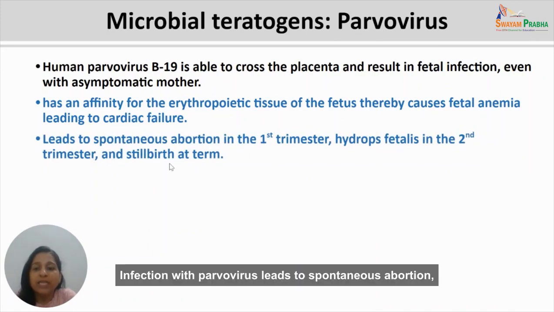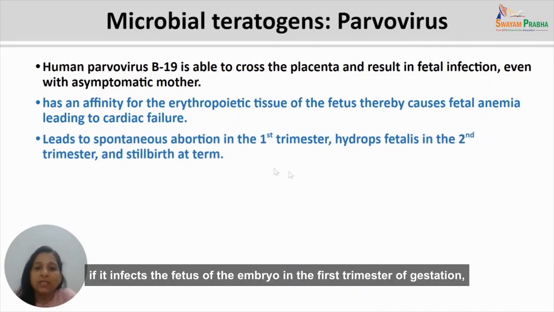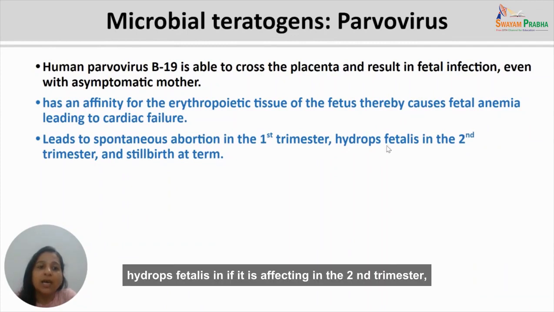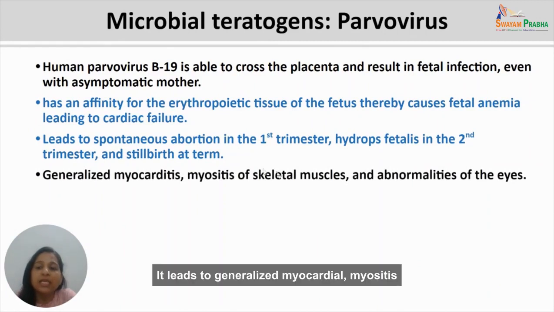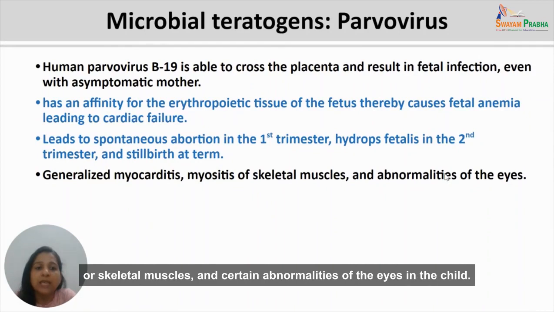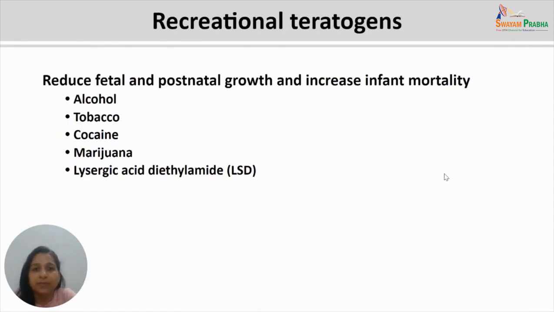Thereby, it causes fetal anemia, leading to cardiac failure. Infection with parvovirus leads to spontaneous abortion if it infects the fetus or the embryo in the first trimester of gestation, hydrops fetalis if it is in the second trimester, and at term, meaning at full term of pregnancy, it may lead to stillbirth. It leads to generalized myocarditis, myositis of skeletal muscles, and certain abnormalities of the eyes in the child.